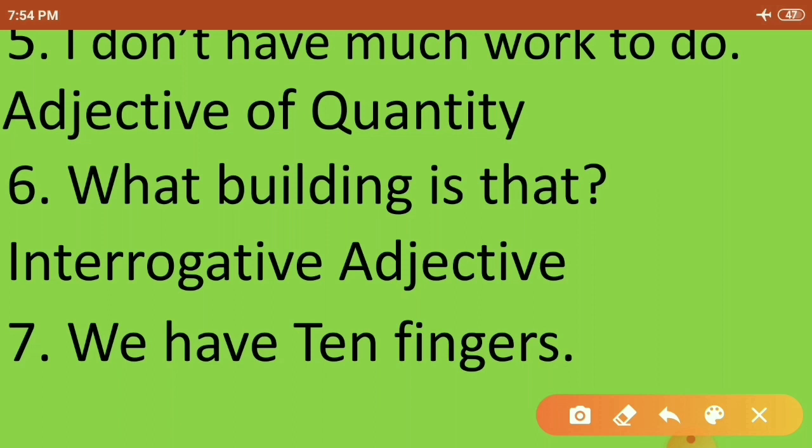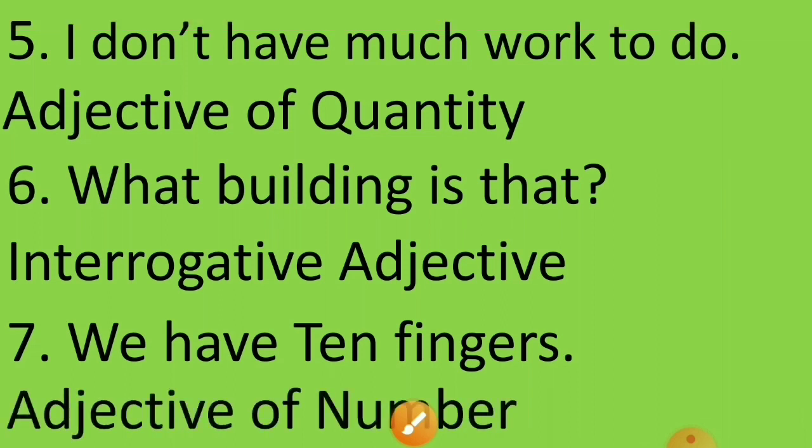So which is the adjective in this sentence? Very simple, it's number 10. And the type of adjective is adjective of number, isn't it? Because it's answering the question, how many? How many fingers do we have? We have 10 fingers, so adjective of number.